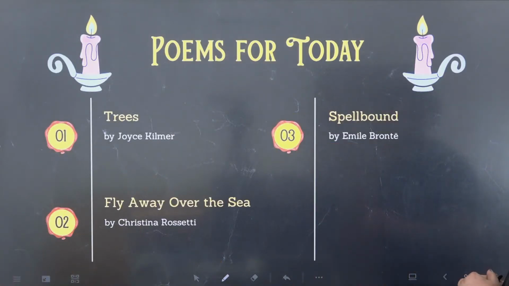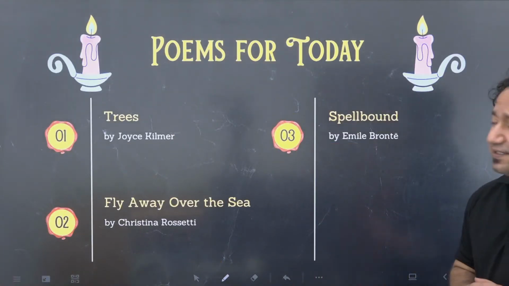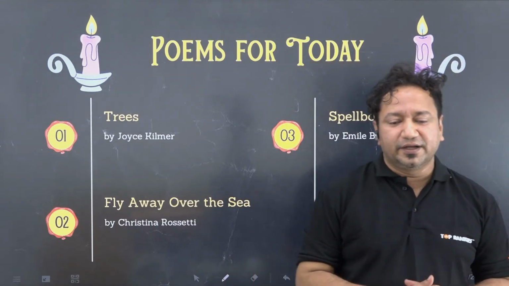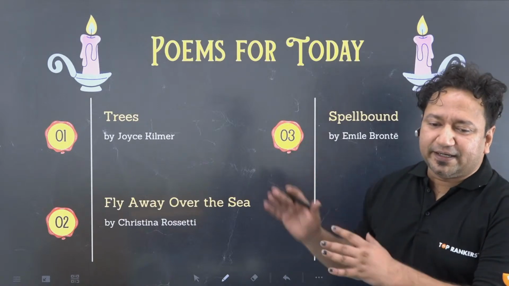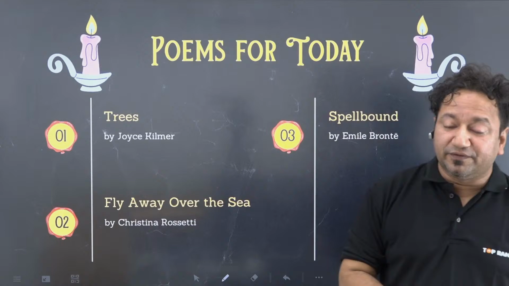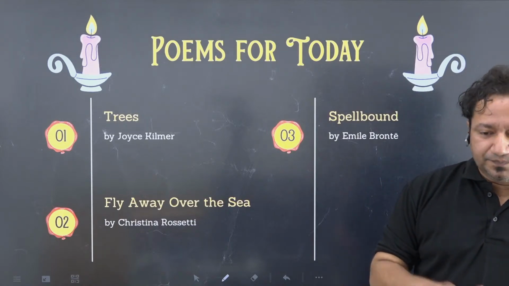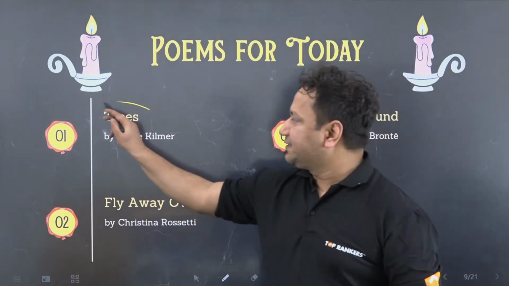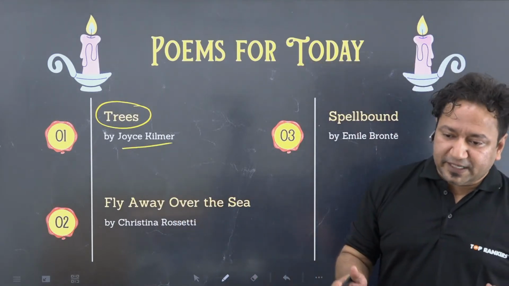Beauty is something I like. As John Keats said, a thing of beauty is a joy forever. So this is going to be on the internet, and whenever someone watches it, I want them to feel that it is joy because it is beautiful. The first poem that we are going to do today is Trees by Joyce Kilmer. Today's session is based on poems on nature.